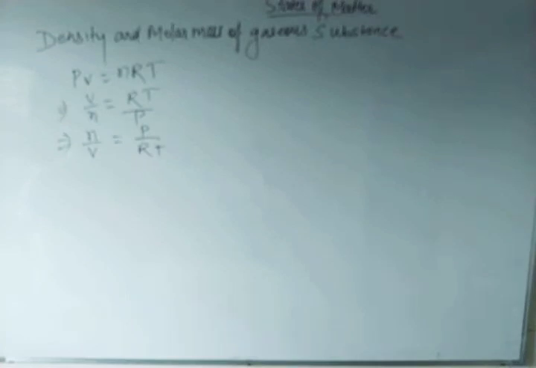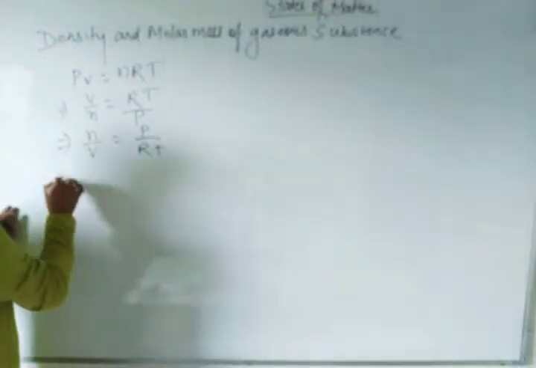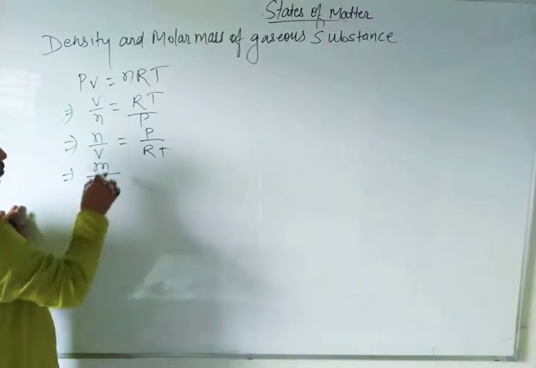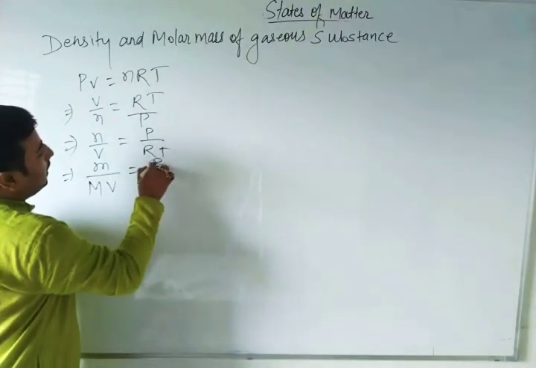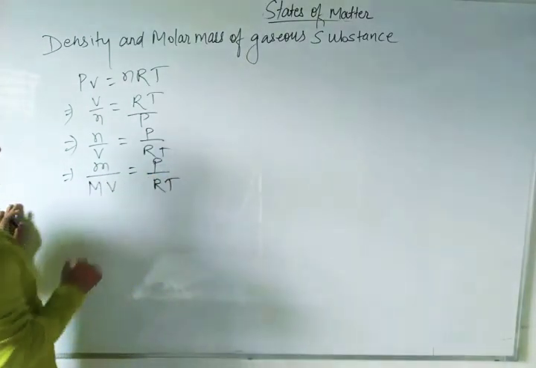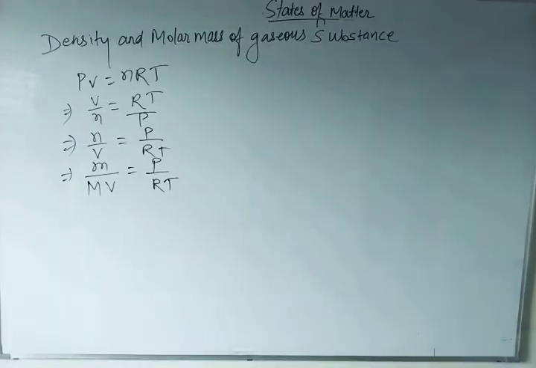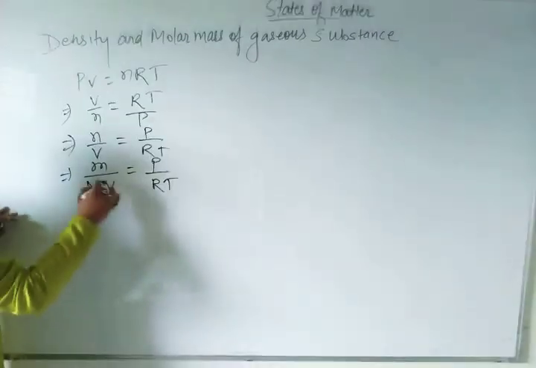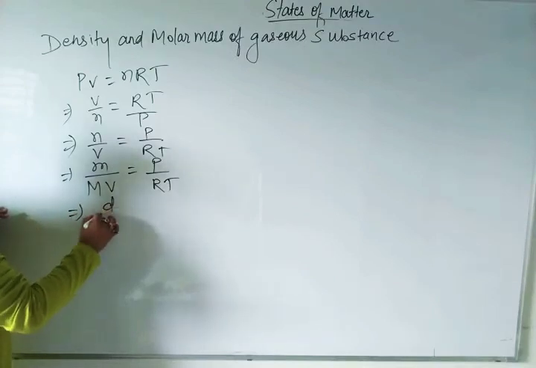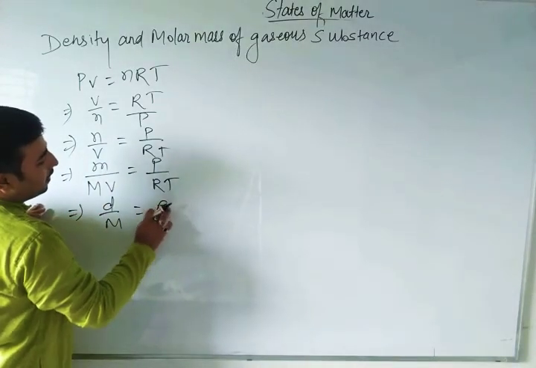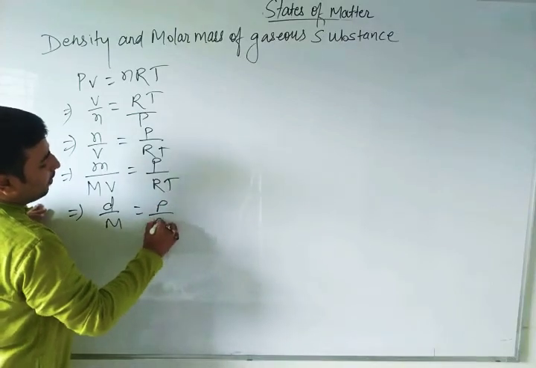Now instead of n, mass and molar mass, you know very well, m by capital M into V, is equal to P by RT. So now, mass by volume, what is the formula? Mass by volume, this is m by V, that is density. d by capital M is equal to P by RT.